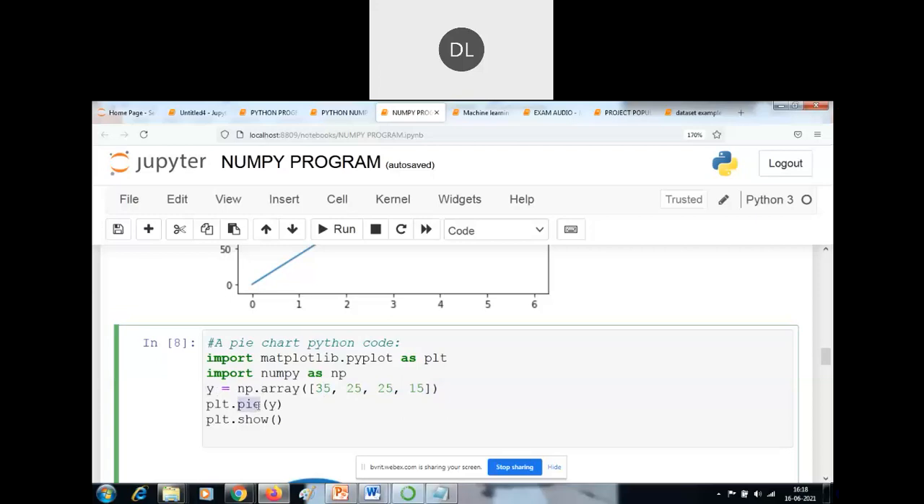plt.pie. plt is one of the alias names of matplotlib. You can give either pl or p or any alias name. Okay, so I am using plt as an alias name here. So by using plt I am showing the pie chart. After that, it shows the pie chart here.